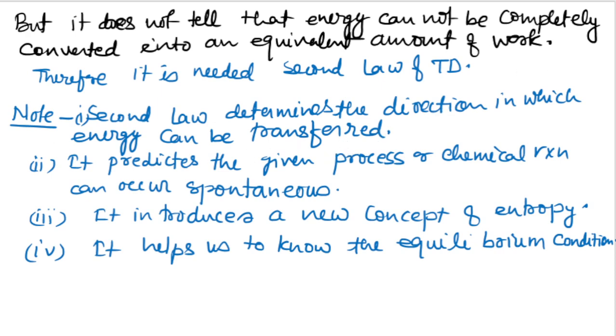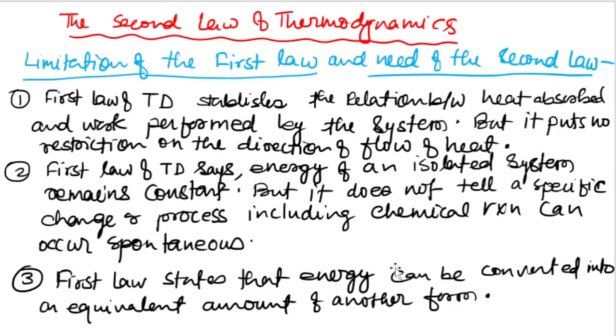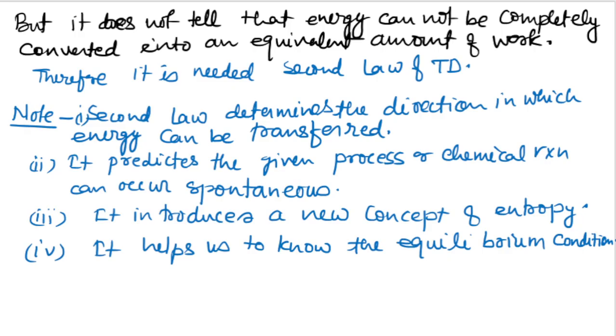The first law says energy can be converted into an equivalent amount of another form, but it cannot be completely converted into an equivalent amount of work. Therefore, we needed the second law of thermodynamics.